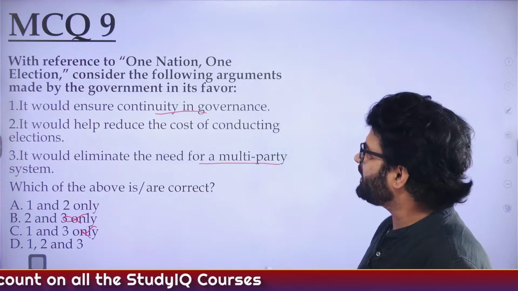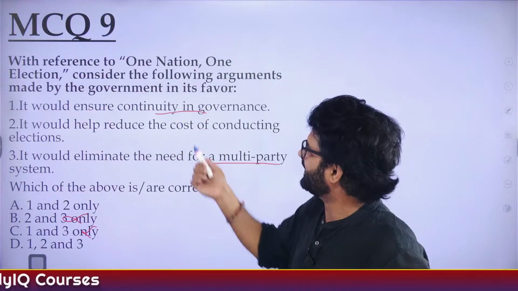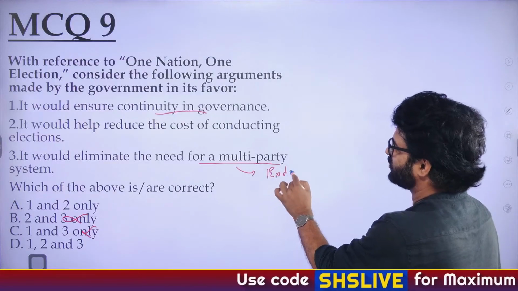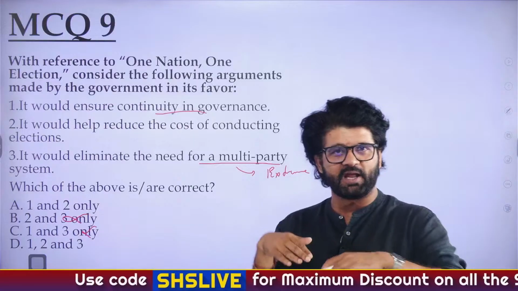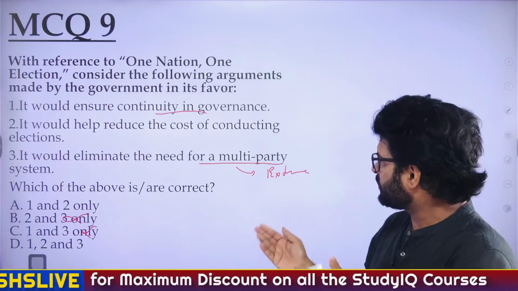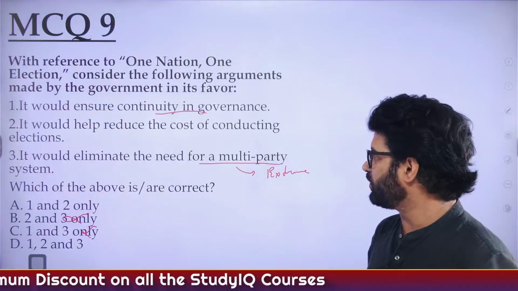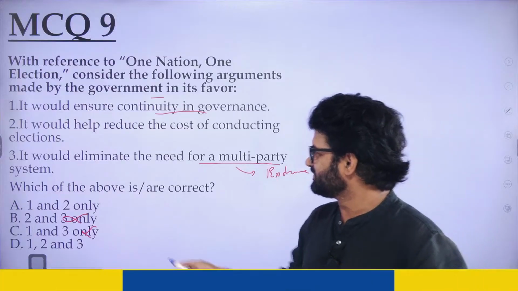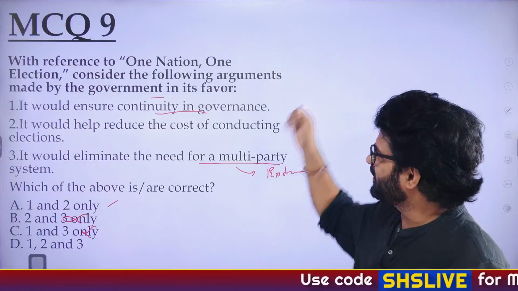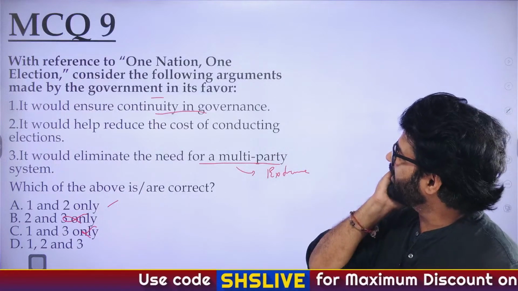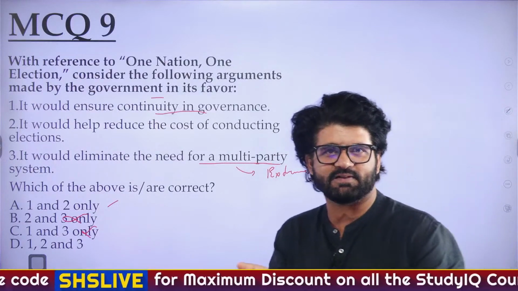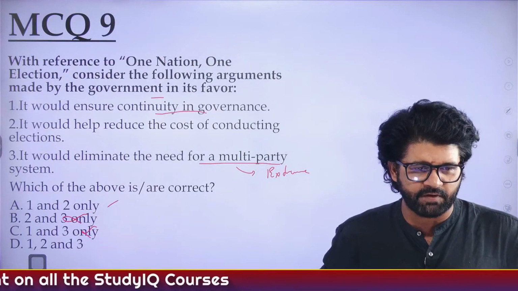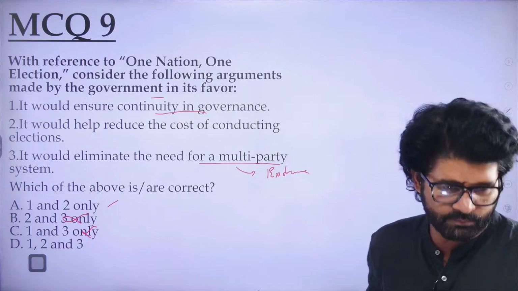It would eliminate the need for a multi-party system. How can the ruling government say that it would eliminate it? Why would anybody say that? This is an extreme statement. This is what the opposition is saying to a certain extent: since national issues will take precedence over local and regional issues, slowly and gradually the multi-party system will be gone. There will be only one party. But this is not said by the government. The government can never say this. That would be like hitting their own leg with an axe. That doesn't make any sense. A is the answer, 1 and 2 only. As stated by Shashmita, Ravi Verma, Priya, Rishi, Achal, Harita. Cool. So A is the answer.